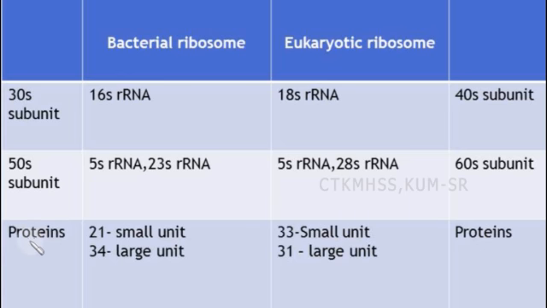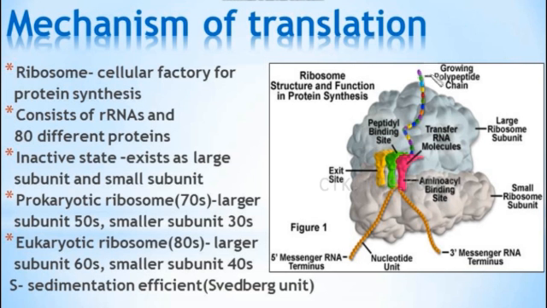And proteins, if you see, the bacterial ribosome consists of 21 proteins in the small subunit and 34 proteins in the large subunit. Here it is 33 in the small subunit and 31 in the large subunit. These are all the major differences between the bacterial ribosome and the eukaryotic ribosome. Then the structure of the ribosome consists of three important regions.